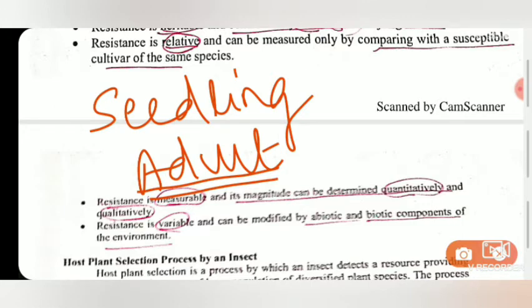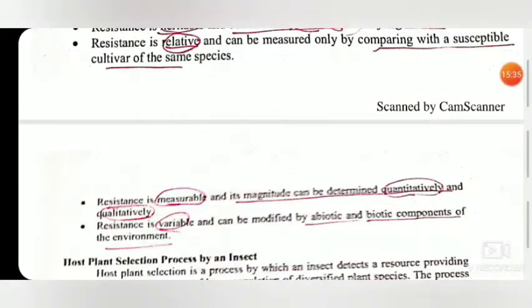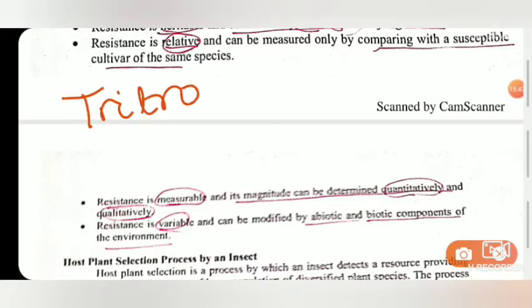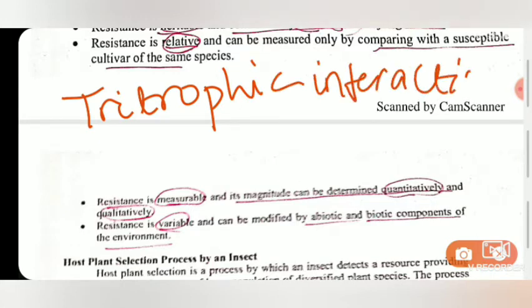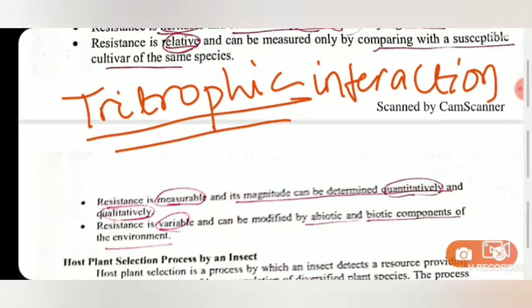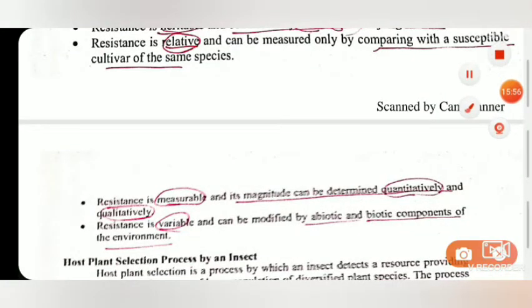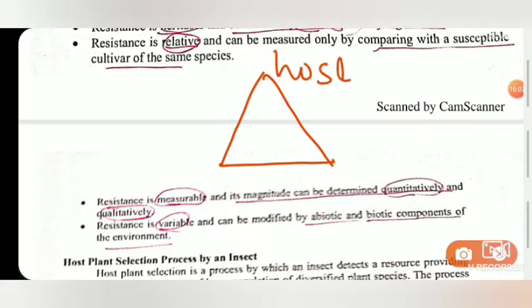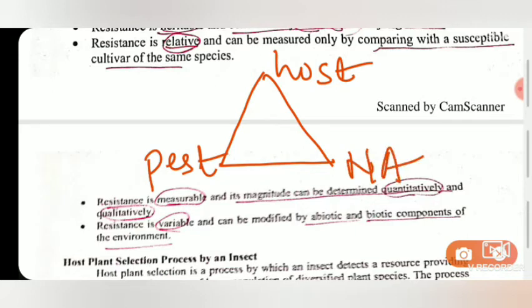Then the next is based on tritropic interaction. So you know what is tritropic? This is a triangle, an interrelated triangle. Let me show you. A triangle of interrelation between three things: the host crop, the pest that attacks it, and the natural enemy that attacks the pest. So this is the tritropic level of interaction.